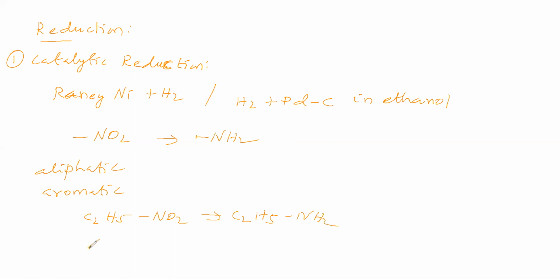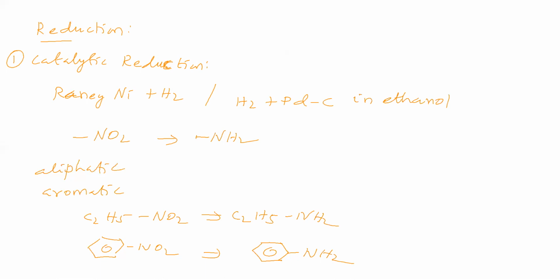Then we will take nitrobenzene, which is converting into aminobenzene. So it is called catalytic reduction. Here Raney nickel is the catalyst plus hydrogen gas. Or here the catalyst is palladium carbon, hydrogen gas is there, solvent ethanol is there. In this catalytic reduction, nitro group is converting into amino group. It is applicable for both aliphatic and aromatic.